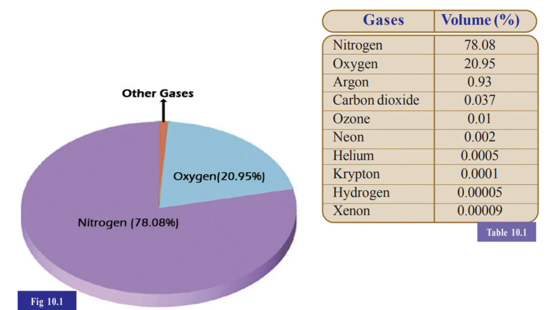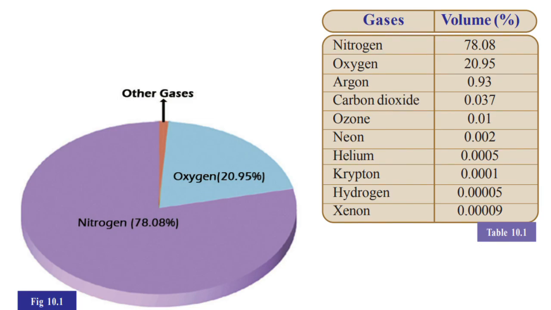Look at the table. Yes, nitrogen, oxygen, argon, carbon dioxide, ozone, neon, helium, krypton, hydrogen and xenon. These are the different types of gases we can see in our atmosphere. Okay, one more diagram is also there. Which gas is more? Yes, oxygen.